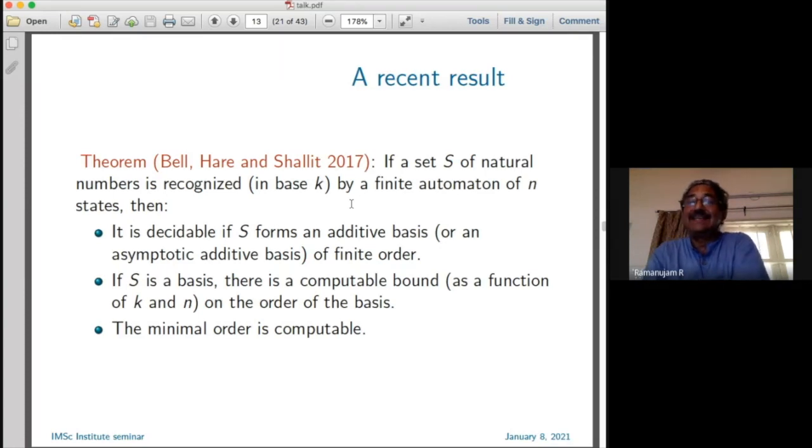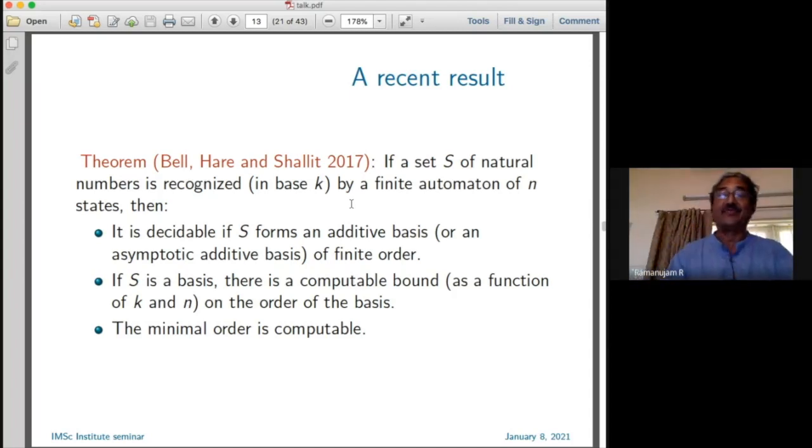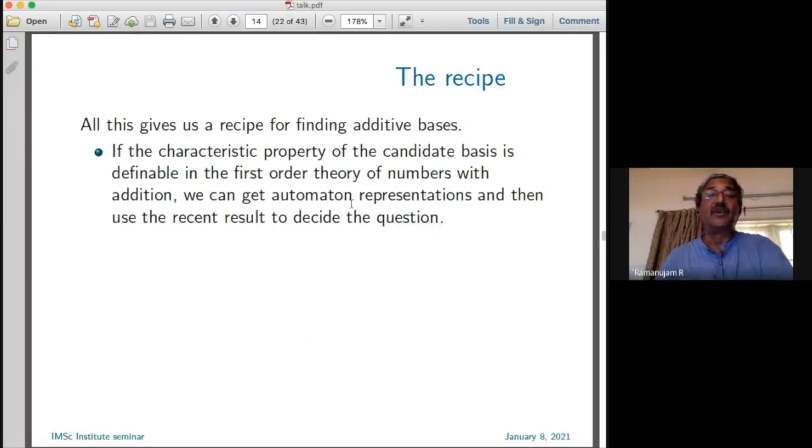So this provides the link. Whatever is the kind of thing that you want to check, you can write in logic, and from that synthesize an automaton. From the automaton, you get an algorithm that will check whether the particular set that you have got forms an additive basis or not. That algorithm is very complicated. I wouldn't dream of even trying to present it in a short talk like this, but that's the way the whole business goes. So you get a recipe. All this gives us a recipe for finding additive bases.